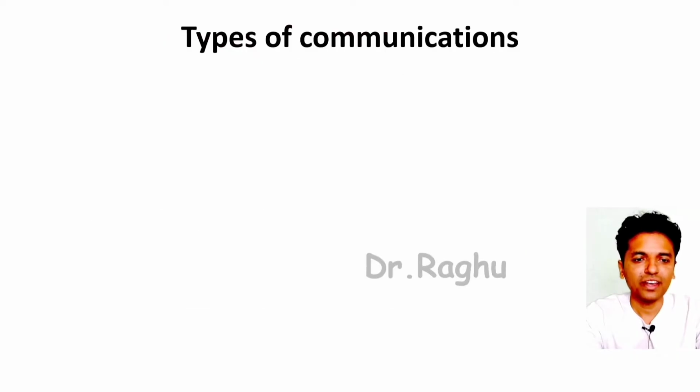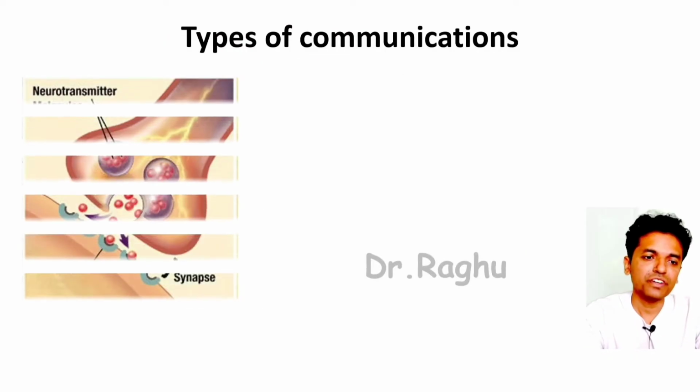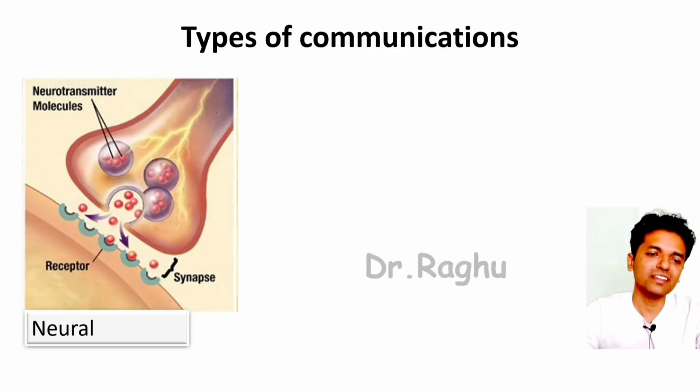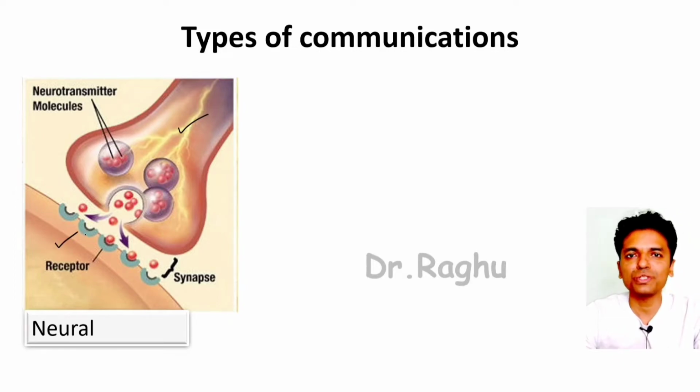Next, let's understand what the different types of communications are. The first one is what is called neural communication. The classical example we can give for neural communication is the synapse. So we all know what the synapse is. Synapse is a junction between two neurons, and this neuron is called the presynaptic neuron, and this neuron is called the postsynaptic neuron.